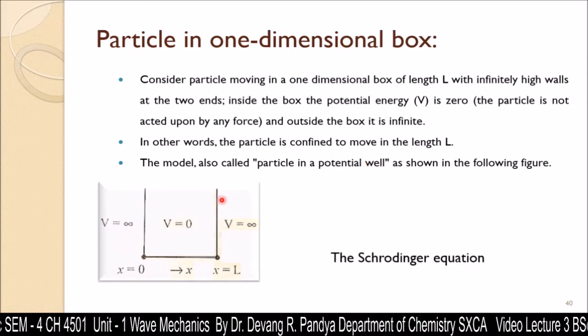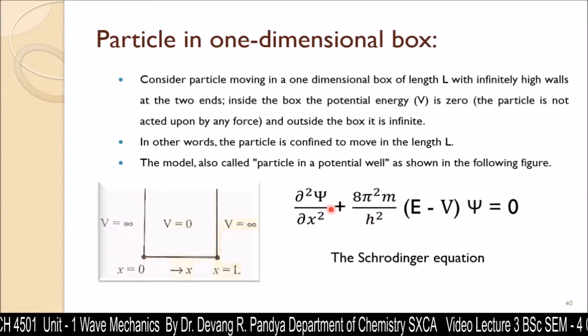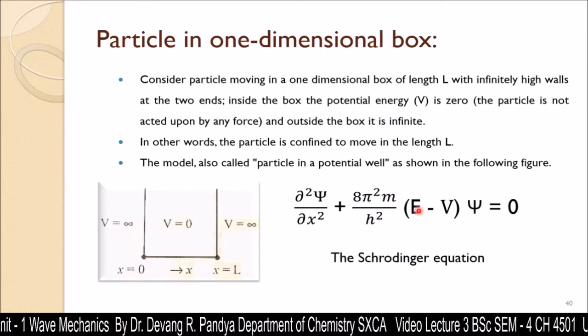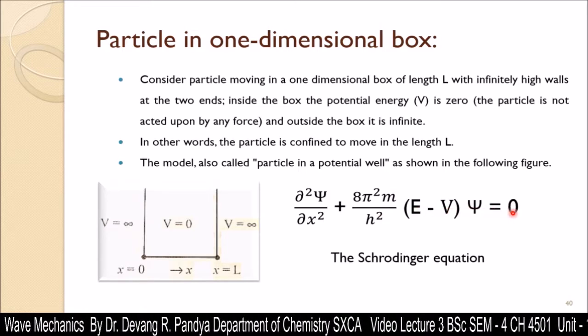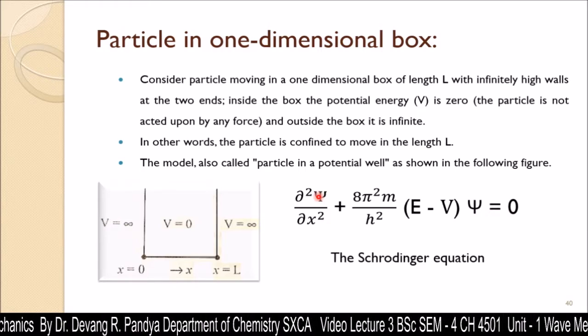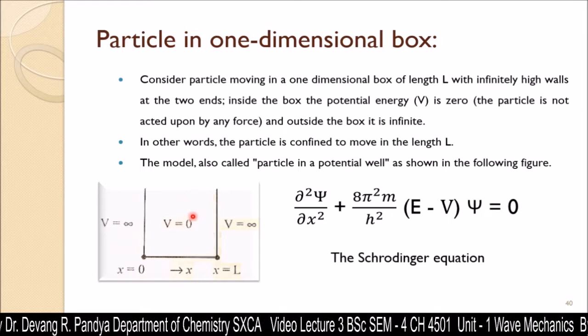Now for this we have the Schrödinger equation: d square psi by dx square plus 8 pi square m upon h square times (E minus V) psi is equal to 0. In this Schrödinger equation, psi represents the wave function, that is, the probability of finding the electron in this volume of space.